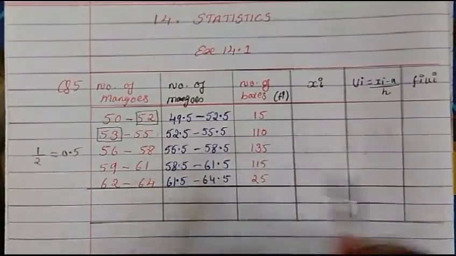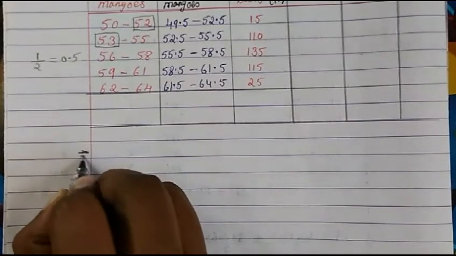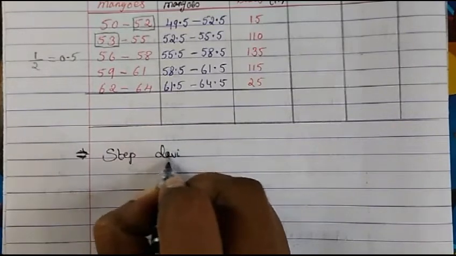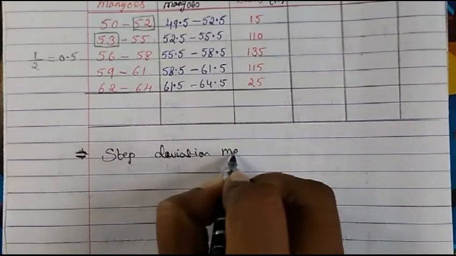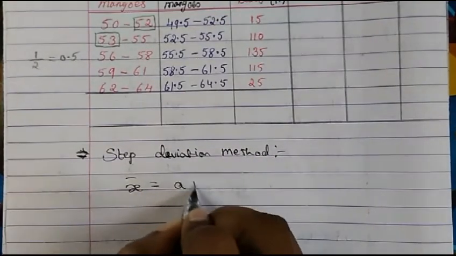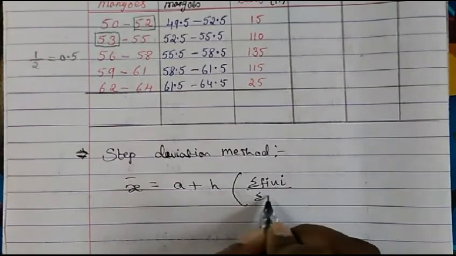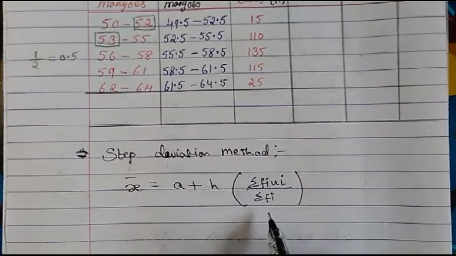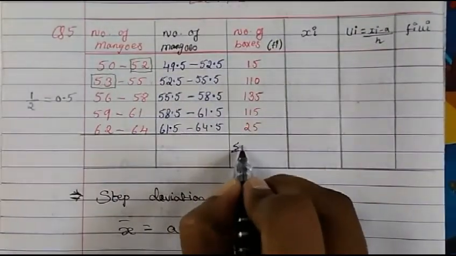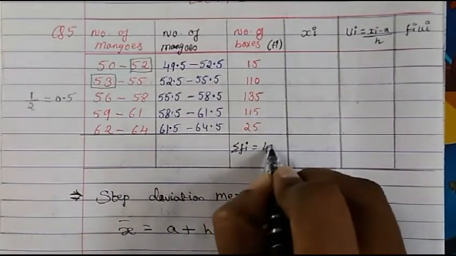So number of boxes I have written down. We are going with the step deviation method. You have to mention that, since it is asked which method you are going to follow. And what is the formula for that? X bar equals A plus h times summation of fi ui divided by summation of fi. So we need summation of fi. Fi is this. So what is the total of this? When you total, you'll get 400.